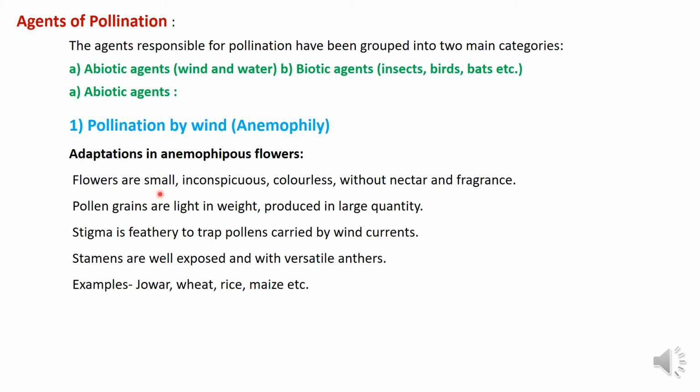Flowers are small, inconspicuous, colorless, without nectar and fragrance. Then pollen grains are light in weight, produced in large quantities. Stigma is feathery to trap pollens carried by wind currents. Then stamens are well exposed and with versatile anthers. Examples of anemophilous flowers are jowar, wheat, rice, maize, etc.